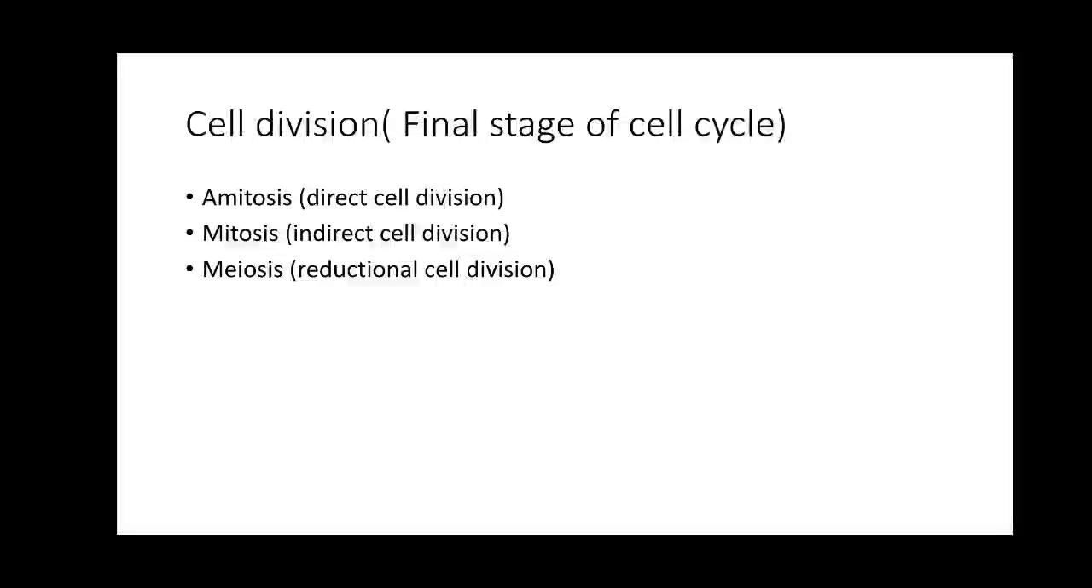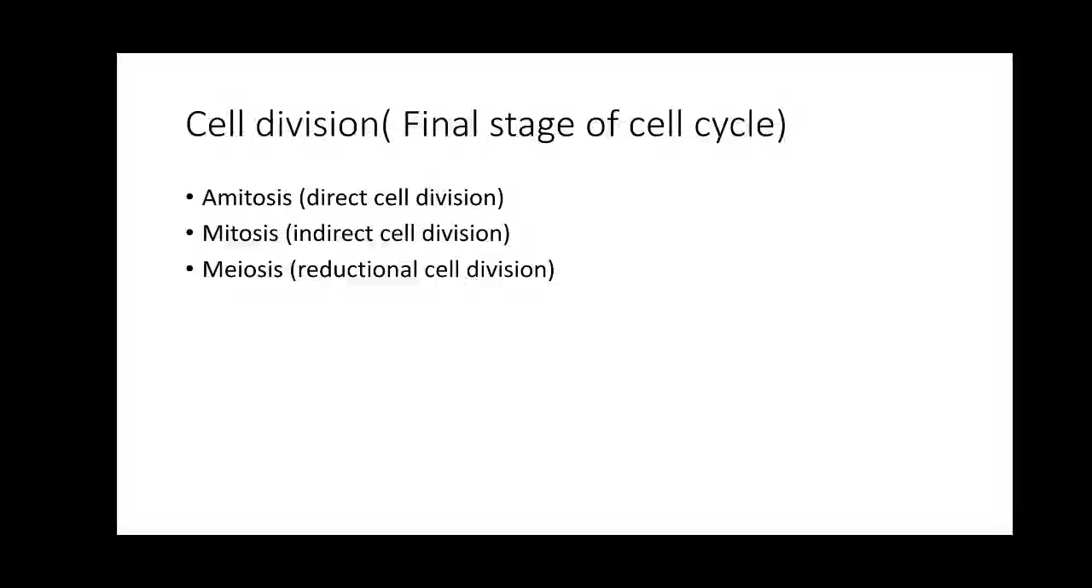cyclins. One of the processes of the cell cycle is interphase, in which the cell prepares for cell division, and the other phase is cell division, or the M phase. Now, cell division is the final stage of the cell cycle. It is when a cell divides to form daughter cells.